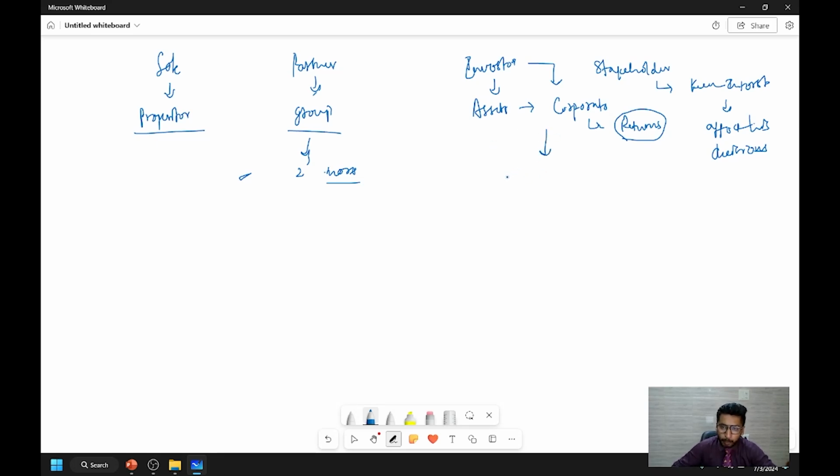The company's operations work on the capital which is brought by these investors.